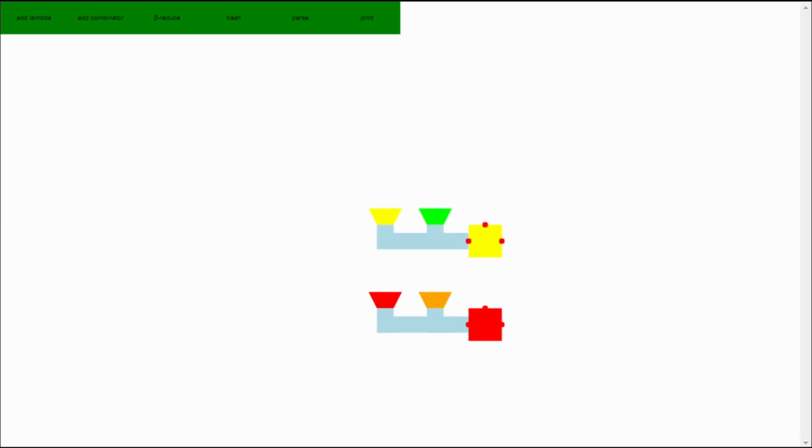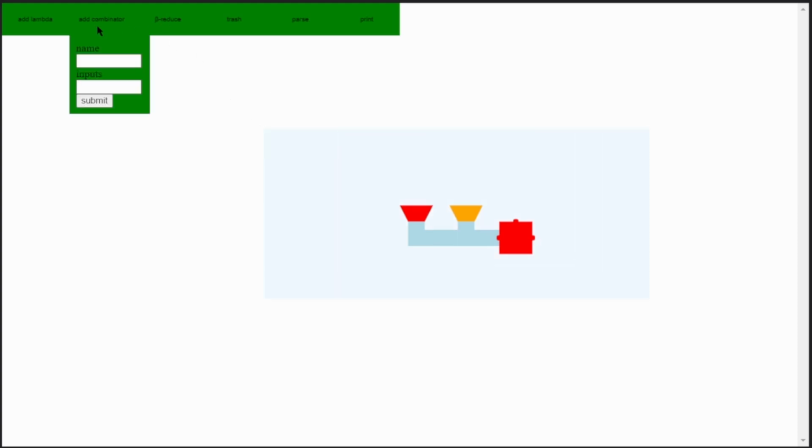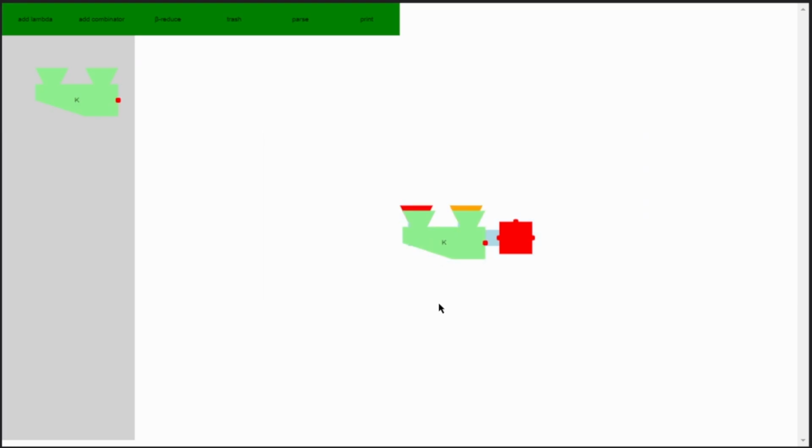This K and the K from earlier might look different, but they're actually said to be alpha equivalent. That just means the colors are different, but they do the exact same thing. To make things less cluttered, in this tool you can convert a beta normal expression, which is just one that's as beta reduced as possible, into what's called a combinator. Combinators aren't actually part of the lambda calculus, it's just a way to simplify expressions visually.